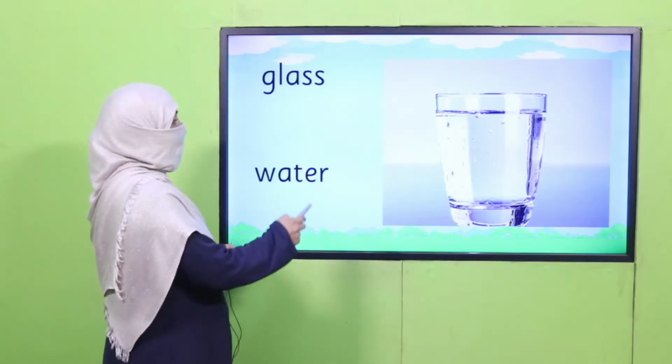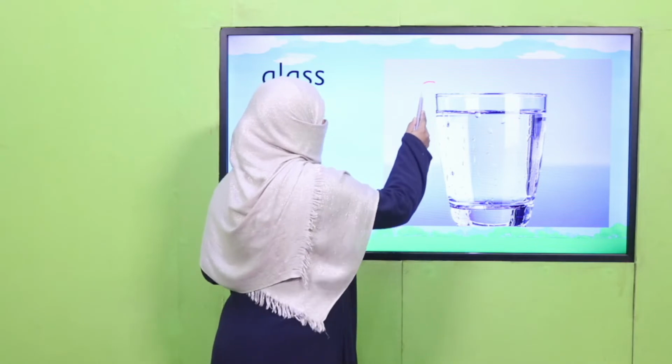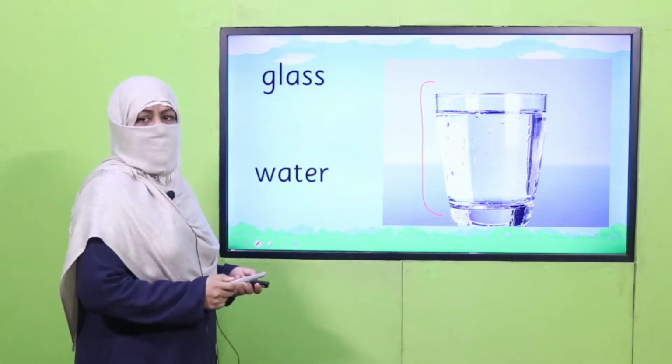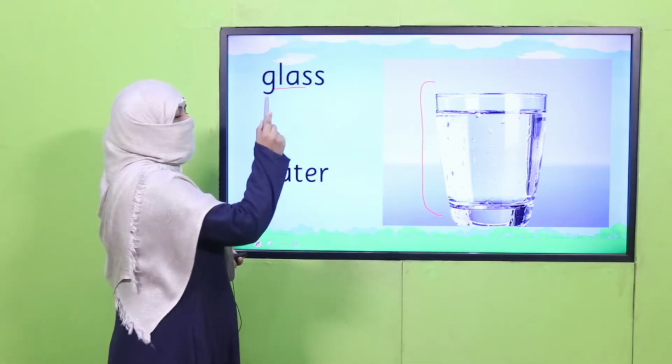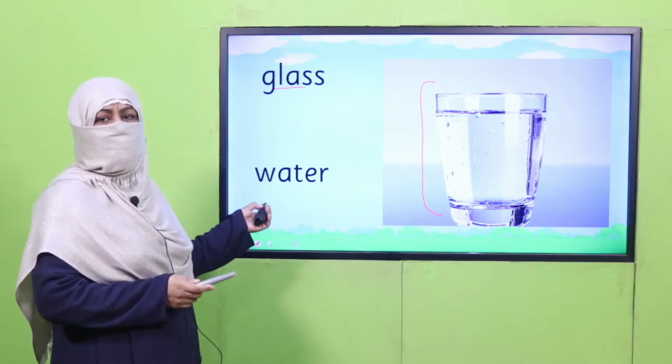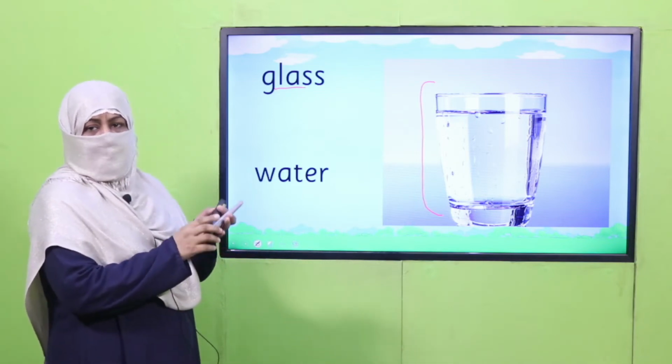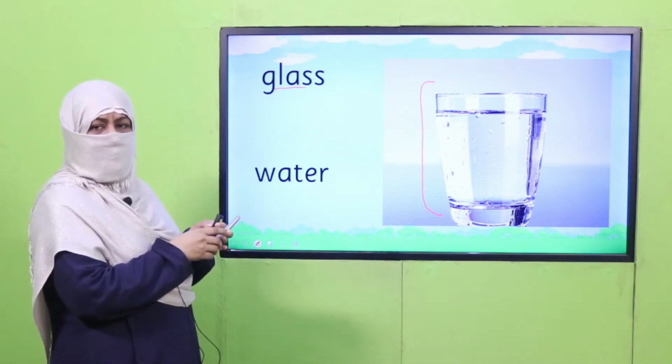Next is, what is this? It's a glass and there's water in it. So this word glass, how many vowels are there? One. So how many syllables will be there? I'll clap and you will tell how many syllables are there.